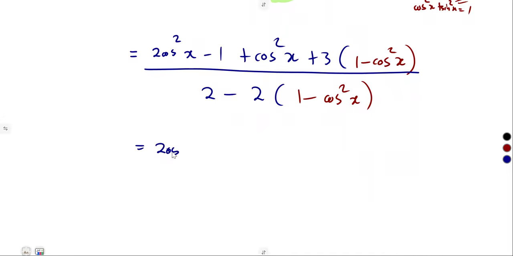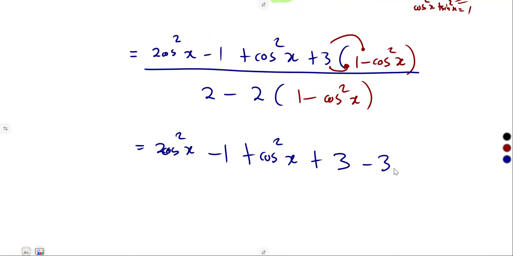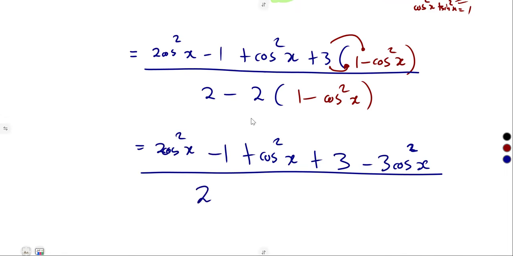The numerator: 2 cos squared x minus 1 plus cos squared of x. Then we expand the bracket by 3. 3 times 1, that's a positive 3. 3 times negative cos squared is negative 3 cos squared of x. Everything over what? We do the same thing in the denominator. We expand. So that's 2 minus 2 expands the bracket. So that's negative 2. Negative 2 times this negative gives you a positive, so that's 2 cos squared of x.